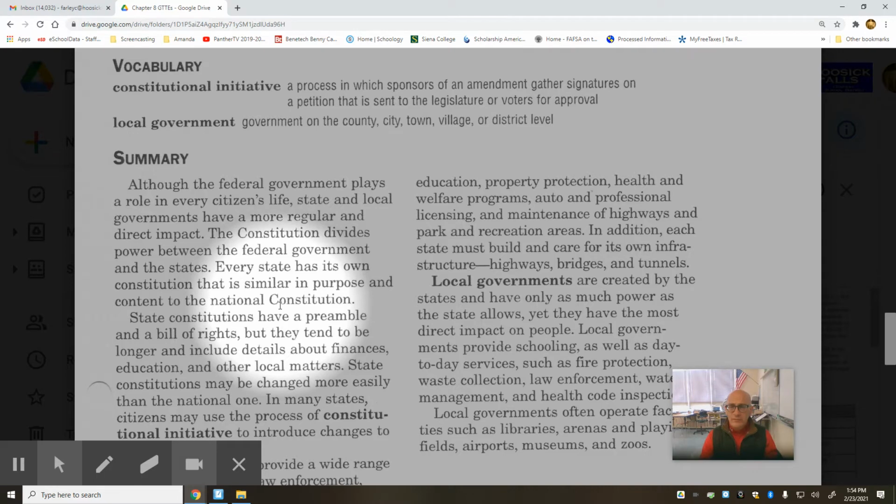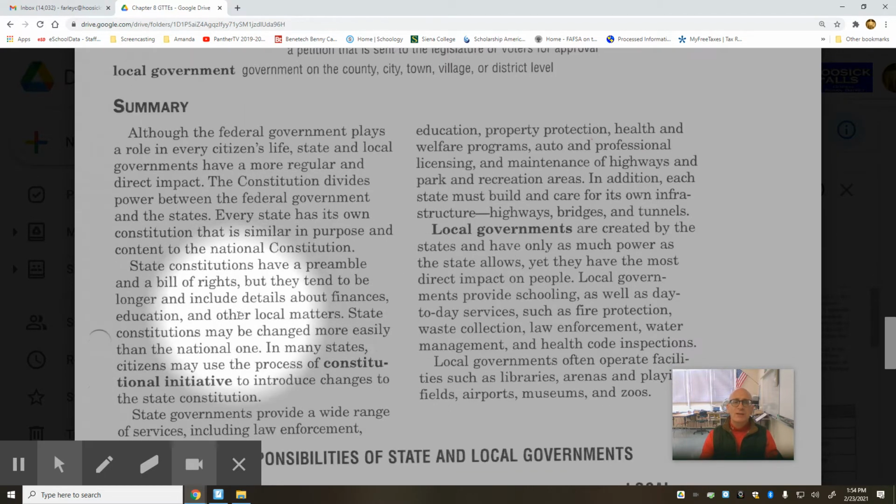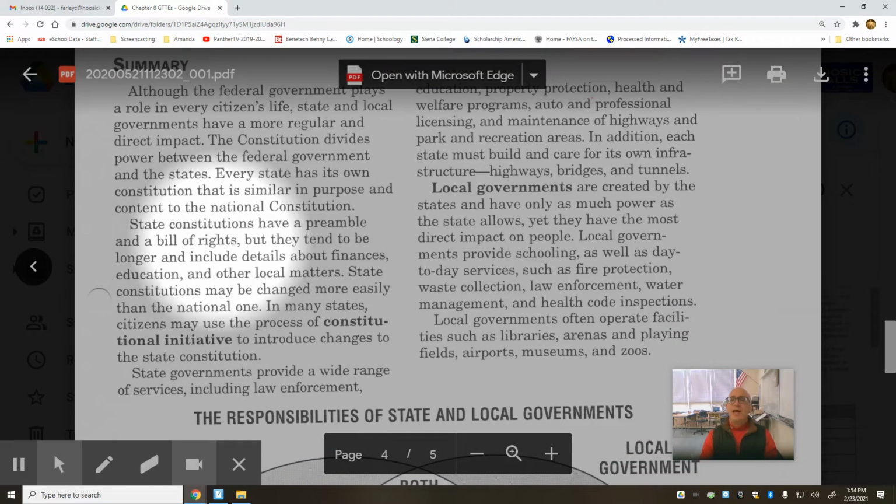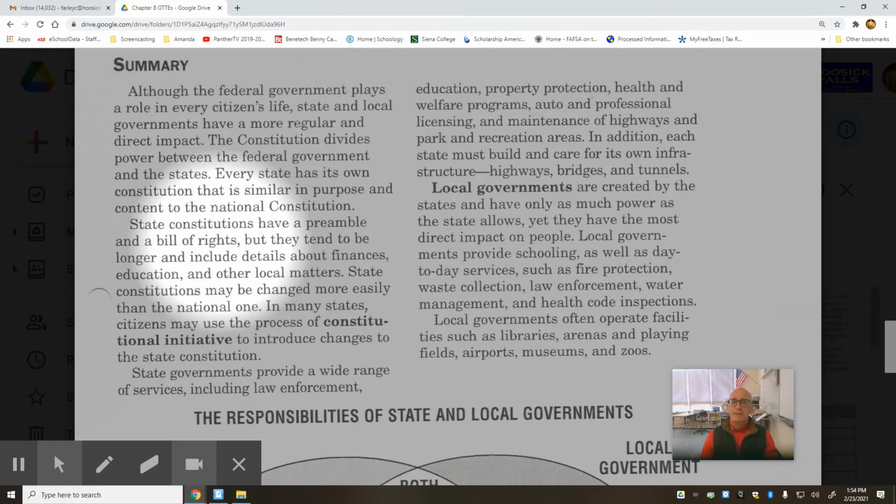their own individual constitution. State constitutions have a preamble and a Bill of Rights, but they tend to be longer and include details about finances, education, and other matters. So state constitutions are going to be a lot longer. They're going to include information that does not appear in the national constitution, details about finances, education, and other matters. State constitutions may be changed more easily than the national constitution.